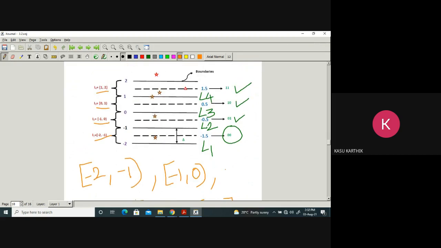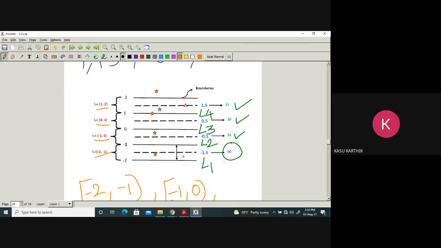You can follow any particular order. I will explain why we have to take closed bracket, open bracket. The reason is very simple. Where does 1 lie? This is 1.